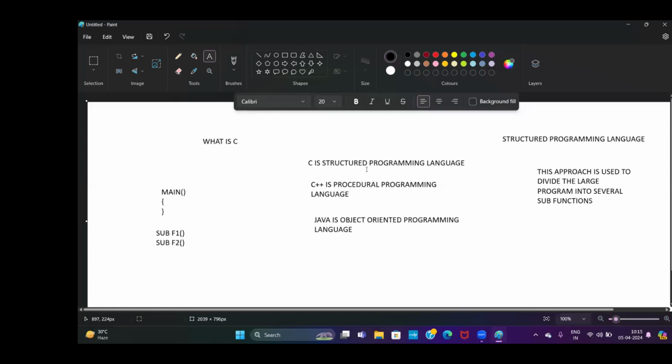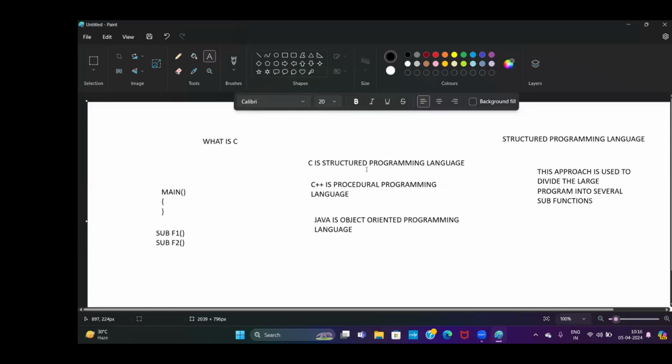So simply, these are the three approaches. The first approach is used for the C language, the second for C++, and the third for Java. Java is object-oriented, which means any Java program is implemented based on objects. C++ is a procedural programming language, which means any C++ code is implemented with the help of procedures. What is C? What is the structured programming approach?